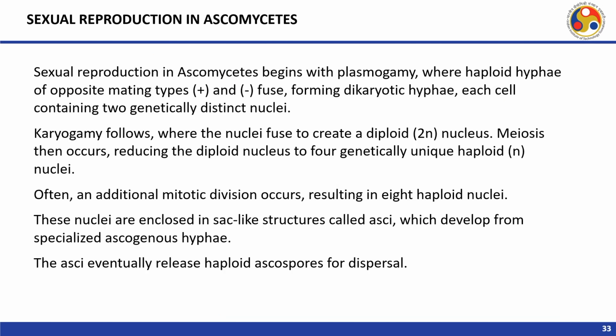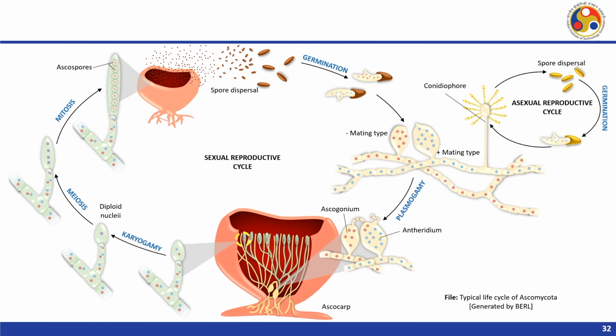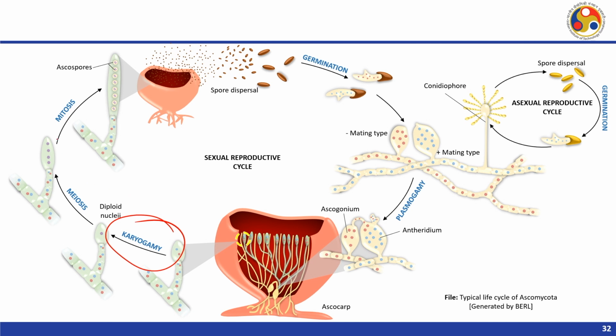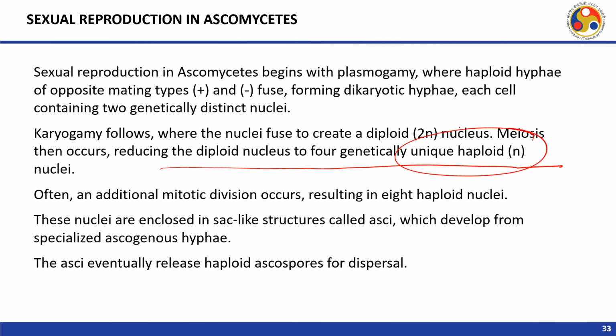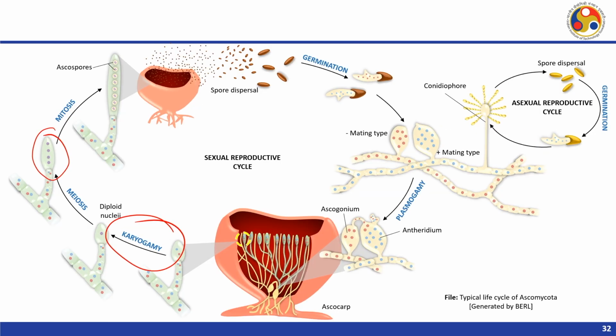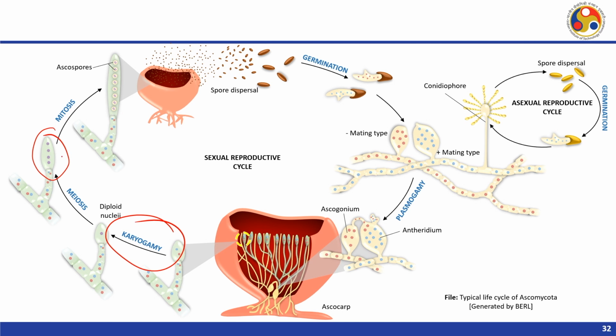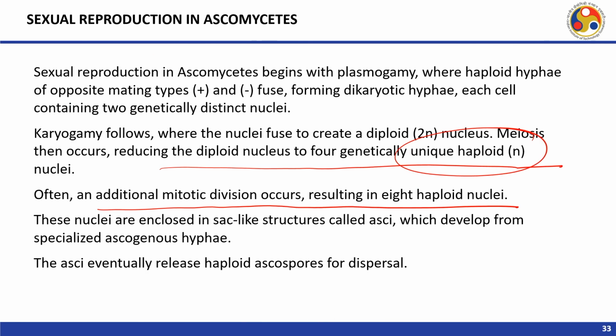Here, karyogamy will follow, where the nuclei fuse to create a diploid nucleus. Here this karyogamy is happening, and then meiosis will occur, reducing the diploid nucleus to 4 genetically unique haploid cells. So, here these are the meiosis products, these are the 4 unique haploid nuclei. Often an additional mitotic division occurs, resulting in 8 haploid nuclei. So, from these 4 it will become 8, and that is the ascospores in the ascus.